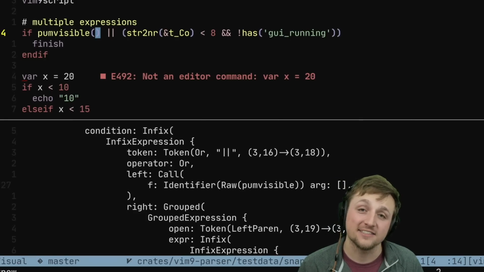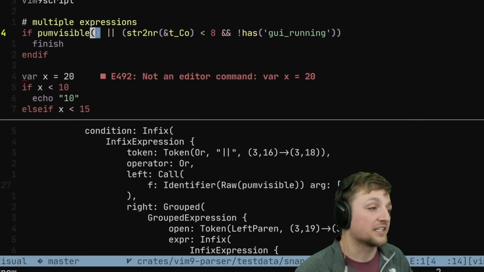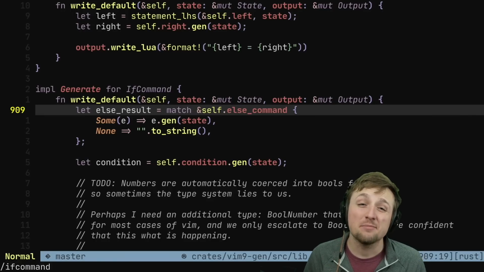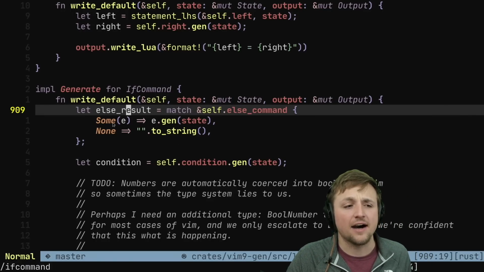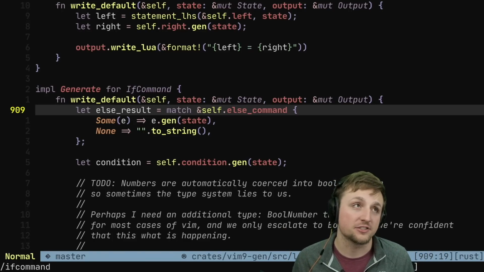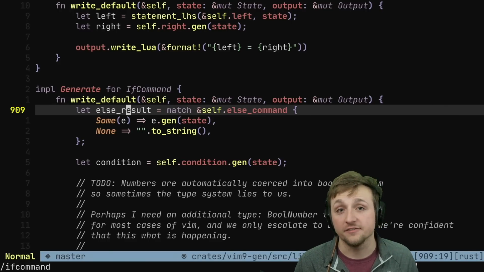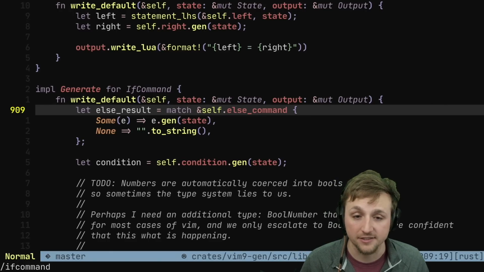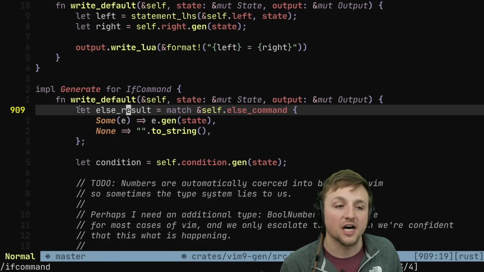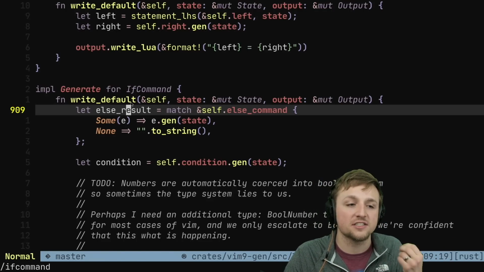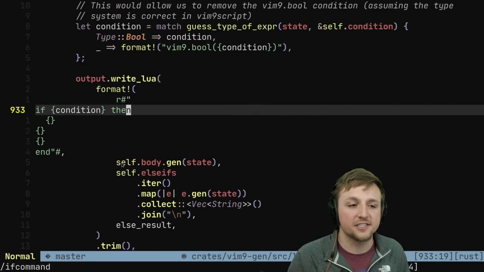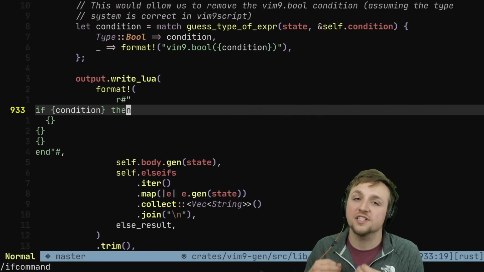And then we get to that last, final, beautiful step of turning this tree into Lua code that can run inside of NeoVim. Let's take a quick peek. For that same if command, we have something now where we implement a generate trait for that struct. We don't have time to talk about what implementing traits is. If you're interested in that, go like our video with me and Bash Bunny about Bash to Basics and Rust, and then we'll make one. But regardless, we then generate some information here about what this if command does using the struct for an if command, which contains condition, body, else ifs, etc. And then we literally generate Lua that's going to do the same thing.